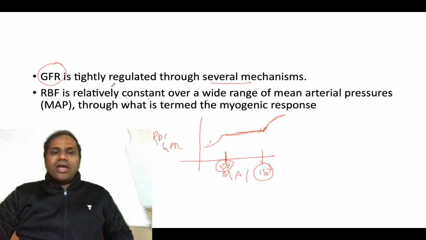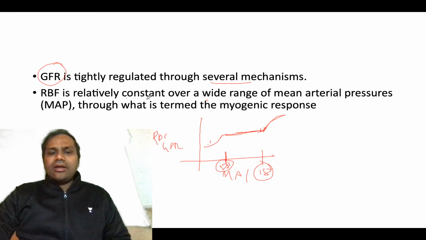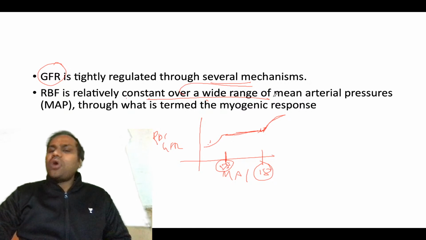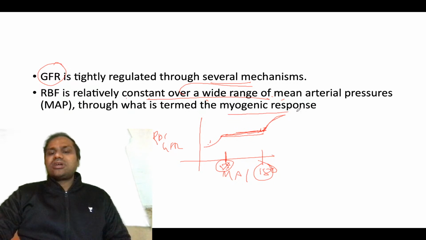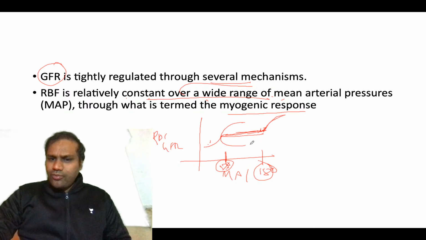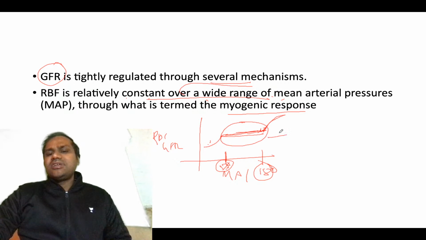So this is what the line wants to say, that renal blood flow is relatively constant over a wide range of mean arterial pressure. It will remain constant over the range 80 to 180. This constant position is obtained by the myogenic response, okay.